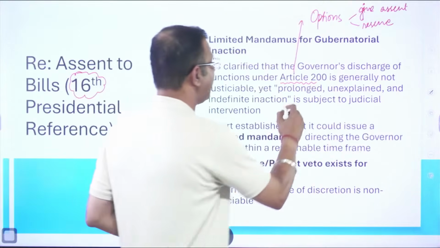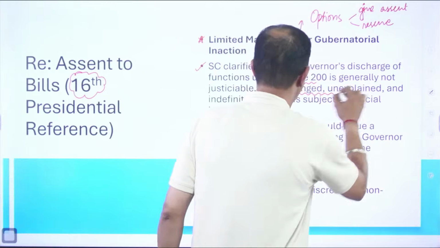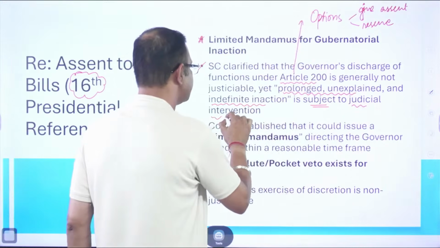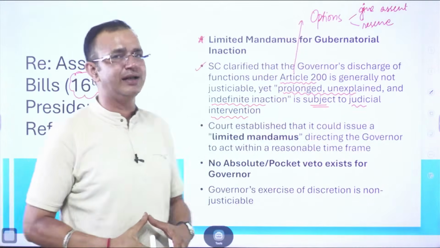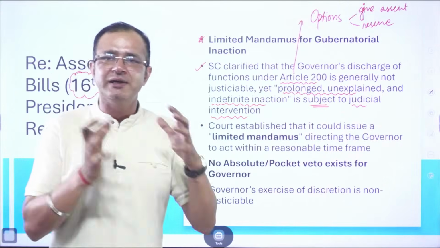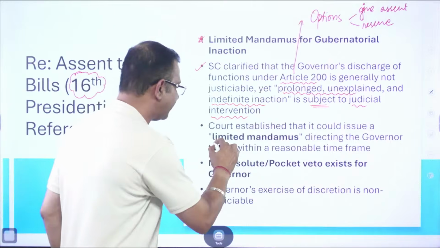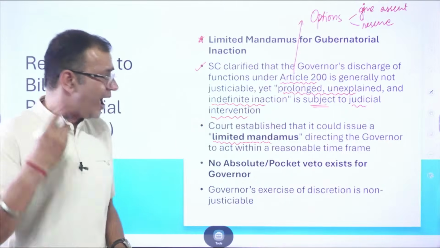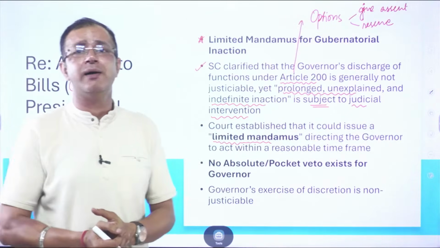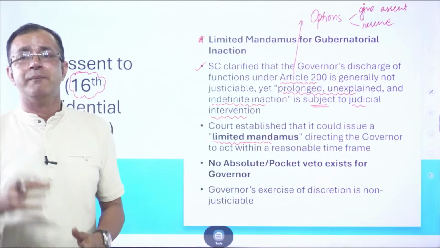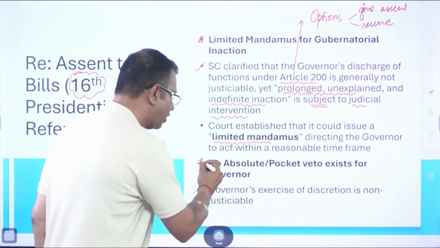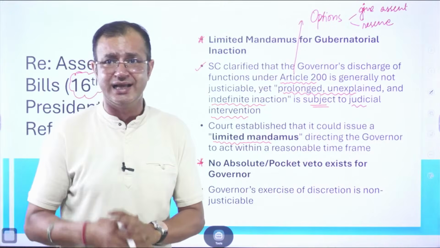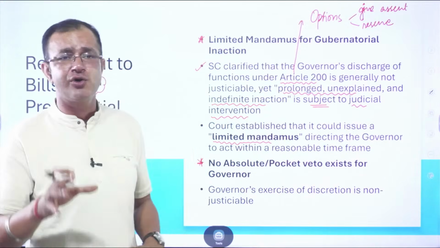But at the same time, any kind of prolonged, unexplained and even indefinite inaction is subject to judicial review and judicial intervention. That is what the Supreme Court has laid down. So over here, limited mandamus was laid down, where the court could direct the governor to act within a reasonable time frame on the bills passed by the state legislature. Please remember that there is no absolute or pocket veto for the governor, as laid down by the Supreme Court, and the governor's exercise of discretion is also not justiciable.